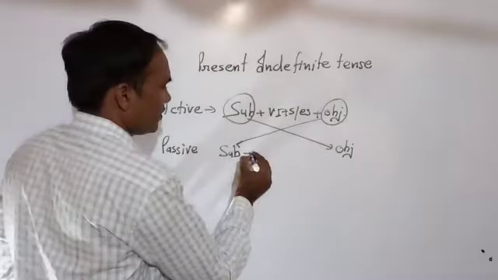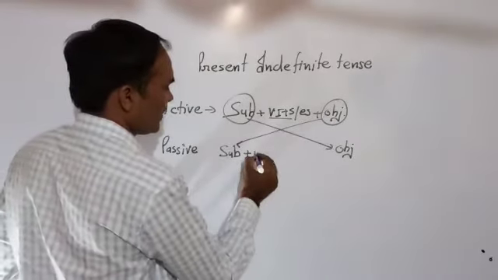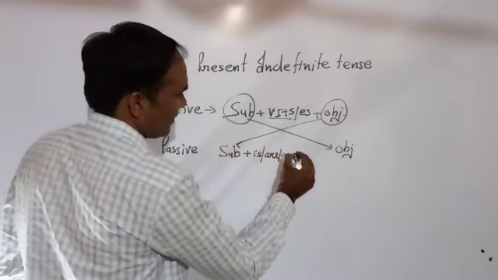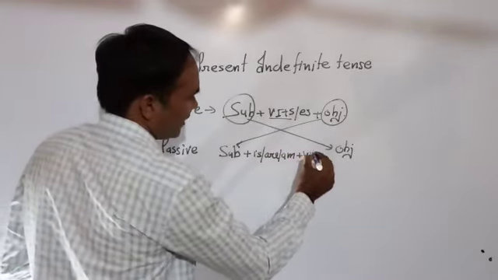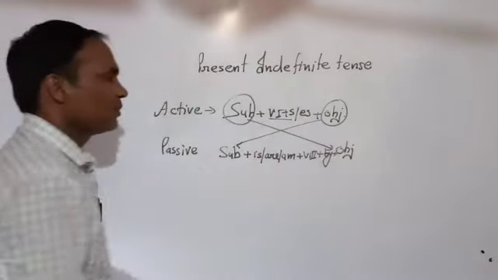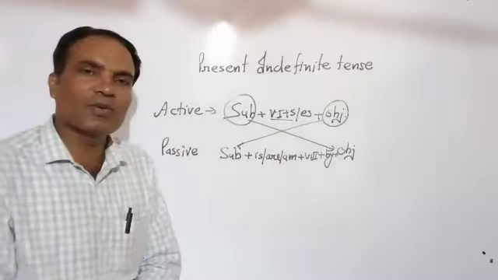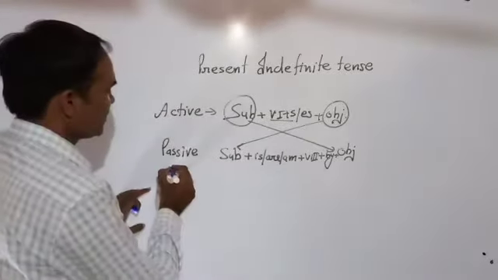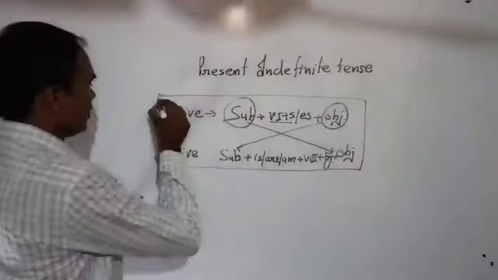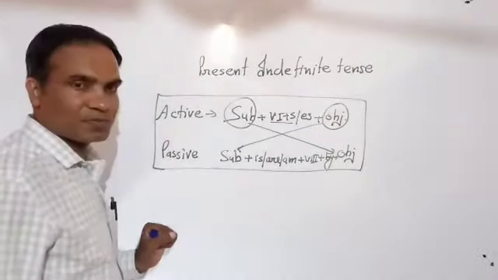Now here, because it is our first form, we have to use is, are, am plus verb third form. As I told you, always use third form and plus by. We have to use by before object. So it will be the structure to change active to passive for present indefinite tense.